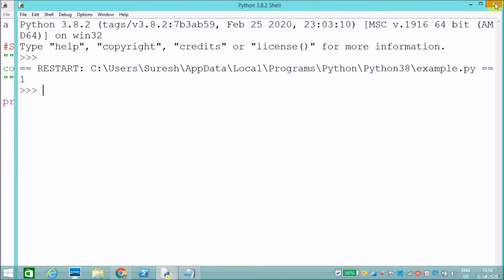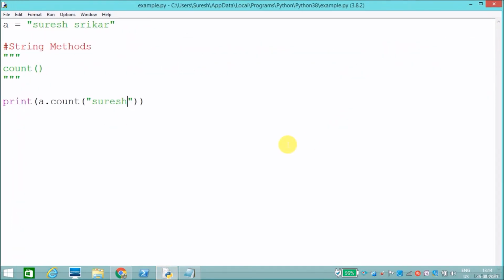See, one time. In Python every character is considered to be a string. You should keep that in mind. There is no character data type in Python.